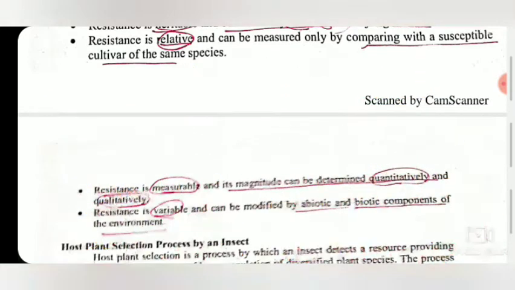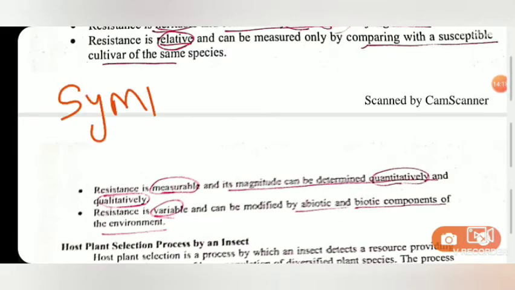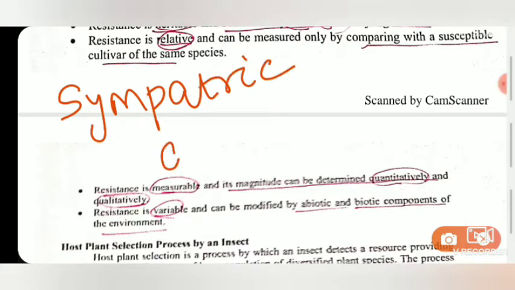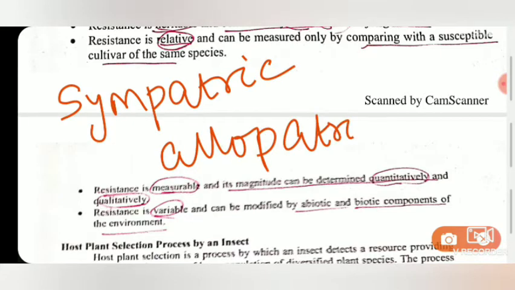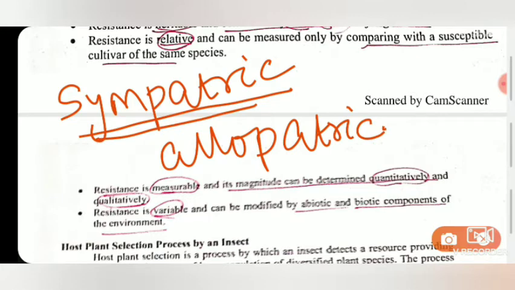Then the next one is based on the evolutionary concept, the evolutionary track. It is of two types, sympatric and allopatric. Sym means same, allo means different. Sympatric means both the host plant and the insect that attacks it have a co-evolutionary history. That means both of them have parallel evolution, or they have evolved at the same point of time. But allopatric resistance means they don't have any history together. They have evolved at different points of time.